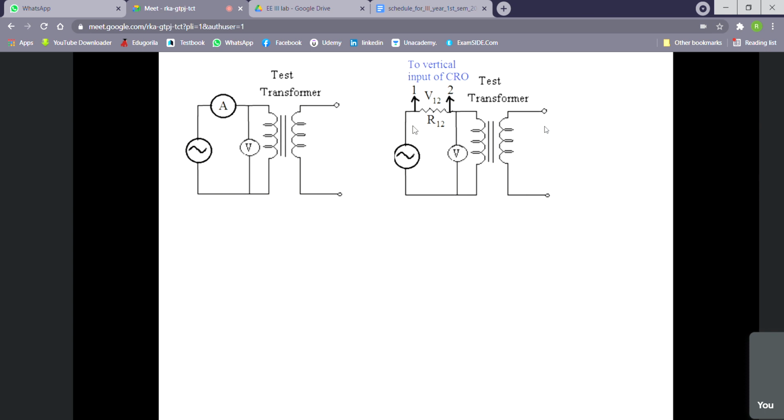It can give a plot of voltage versus time or voltage versus voltage. So we have to convert that current to a voltage. That's why we need a pure resistor connected, and we take the voltage drop across it to the CRO. Have you understood this? Yes, ma'am.